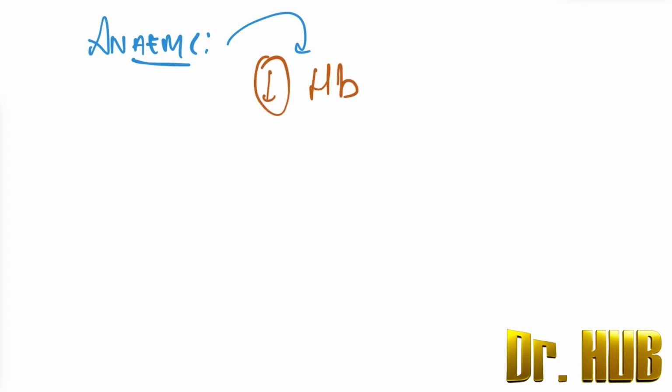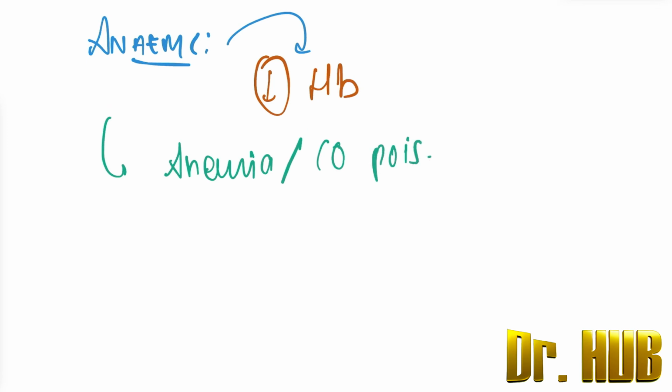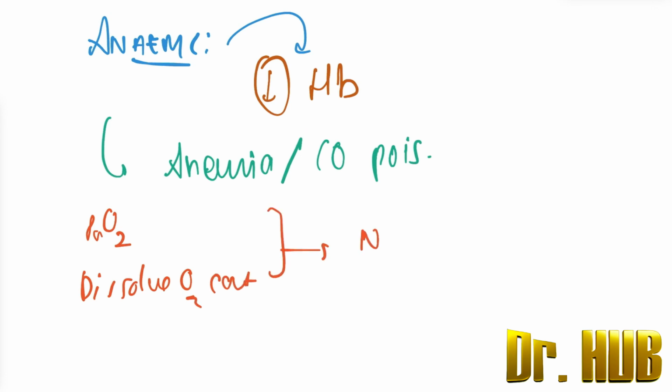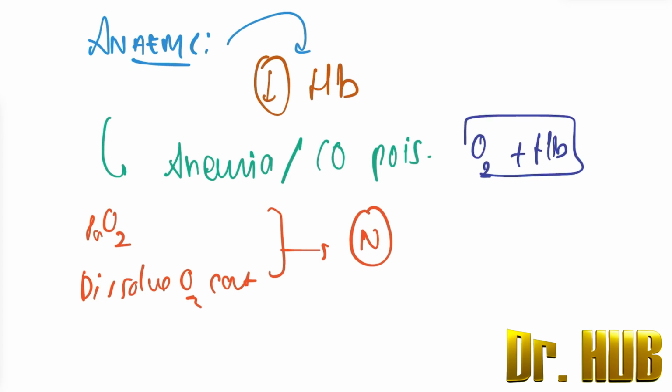Now let's look at the anemic. In terms of anemic, the etiology, that is the cause, is a decrease in the available Hb. The examples are anemia as well as carbon monoxide poisoning. How is the PaO2 and the dissolved O2 content? Both of them will be normal. And what about the oxygen combined with the Hb? The oxygen combined with Hb will decrease in anemic.